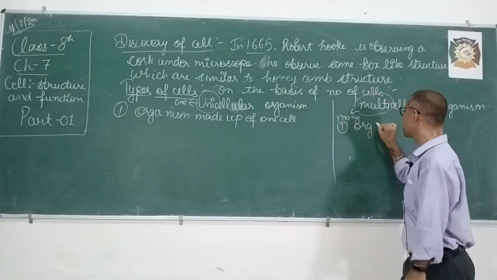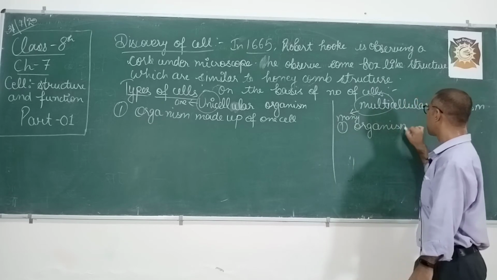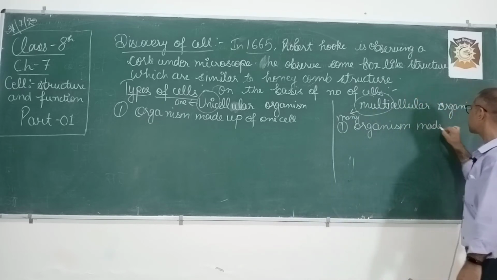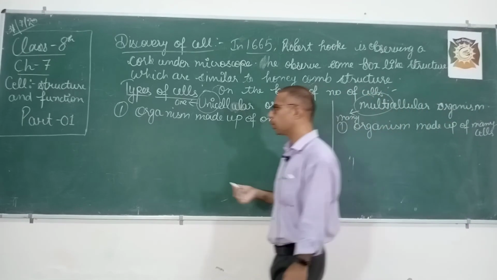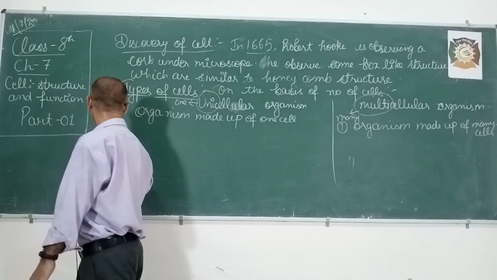Organisms made up of many cells are called multicellular organisms.